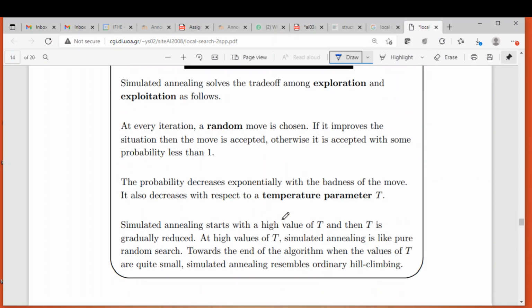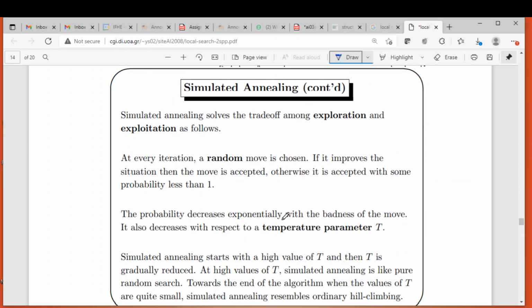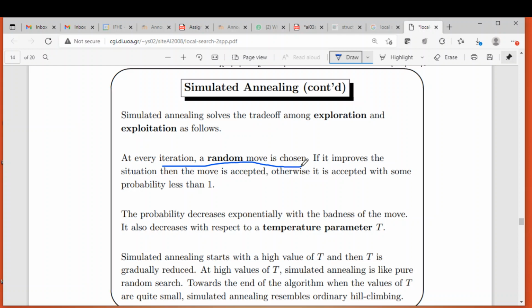Now, how does the whole story of simulated annealing work? In simulated annealing, at every iteration a random move is chosen. Randomly we choose. You recall the first slide on simulated annealing. There are two cases of hill climbing. One is the algorithm which does not perform downhill movement, and the problem with that algorithm is that it is incomplete.